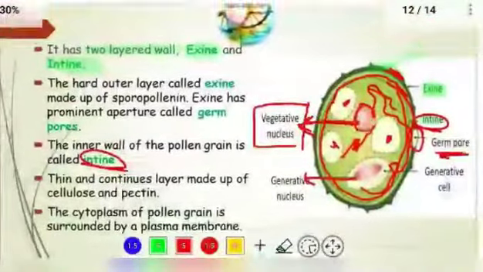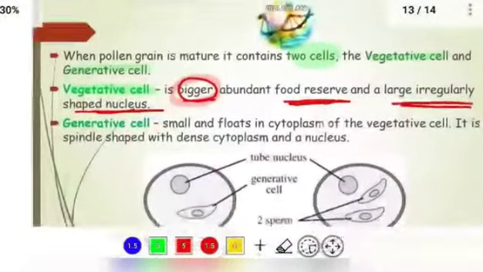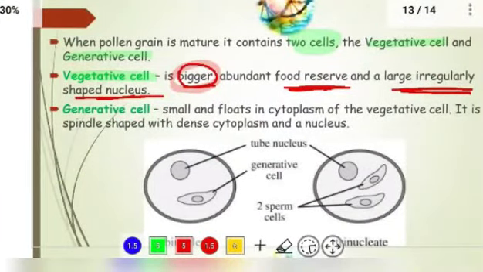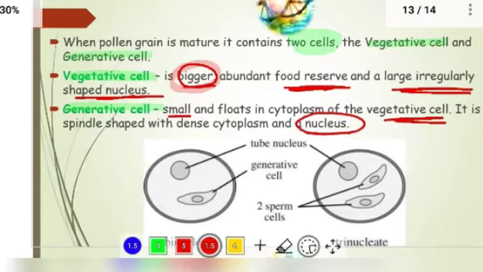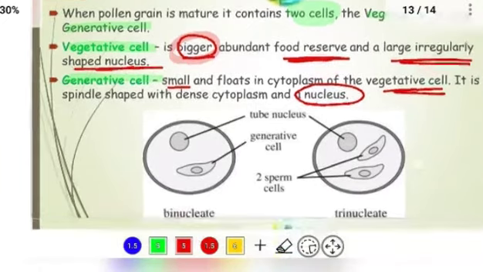Next, let us move on to the generative cell. The generative cell is smaller when compared to the vegetative cell, and it floats in the cytoplasm of the vegetative cell. It is spindle in shape with dense cytoplasm, meaning it has more cytoplasm, and it also consists of a nucleus.